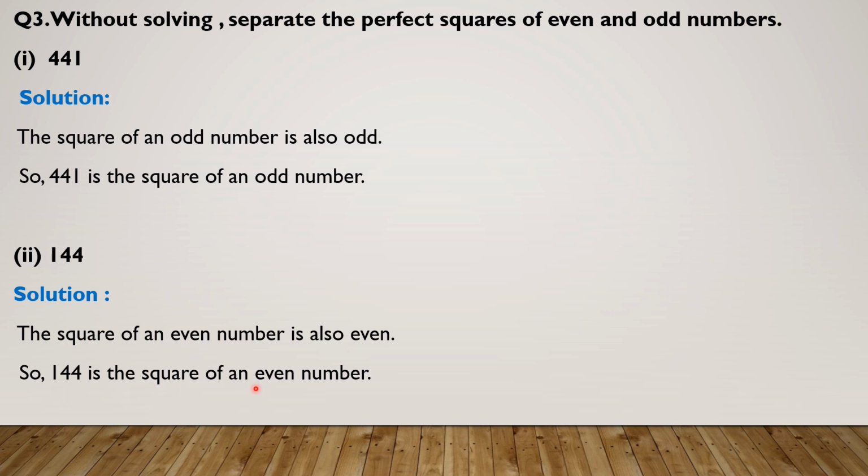144 is the square of an even number. The square of an even number is also even. So you have to give your answer in a single line. If the question has an odd number, it means it is the square of an odd number. If the question has an even number, it means it is the square of an even number.